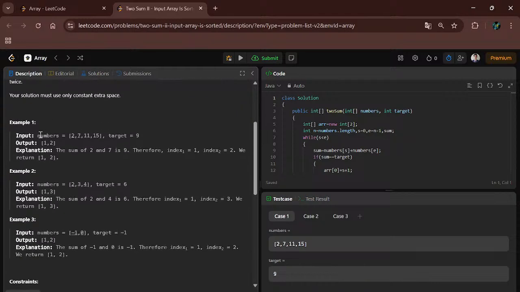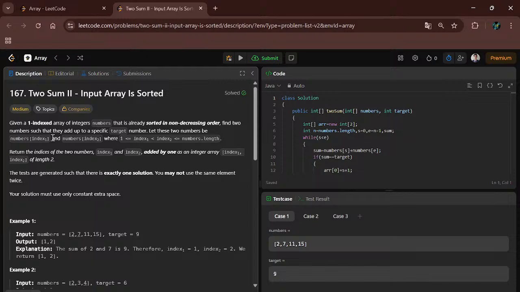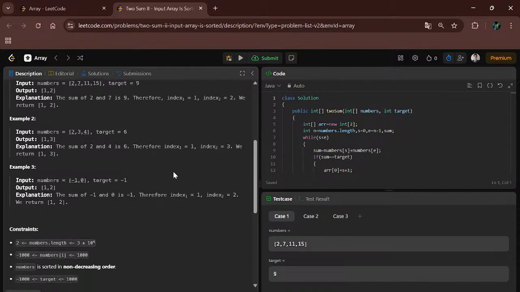Here is the given nums array: 2, 7, 11, 15. The target given is 9. The sum of 2 and 7 is 9, therefore we return the indices. Here the index of the array starts from 1, not from 0, so we have to return the 1-based indices.